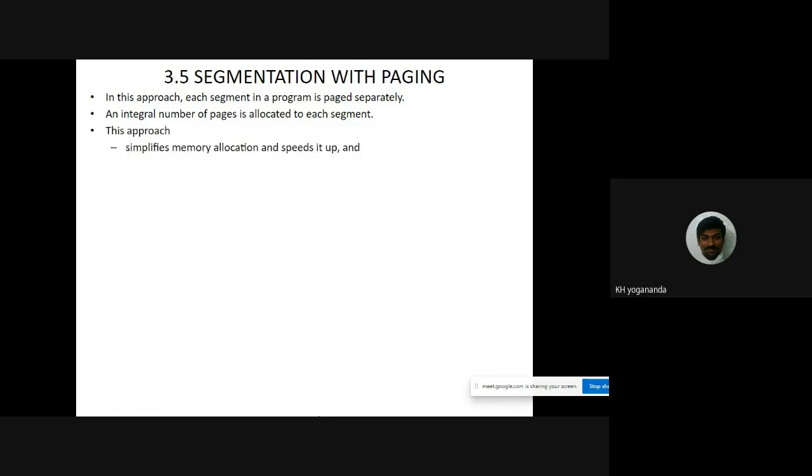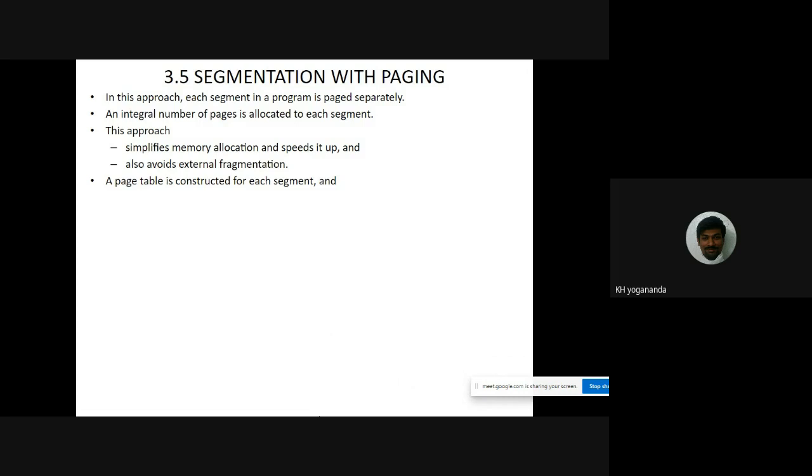By using this approach, we can simplify the memory allocation model, and we can also speed up the memory allocation process. This is one advantage, and the other advantage is that segmentation with paging avoids external fragmentation. This was a major issue we saw in the segmentation method and the other memory allocation methods also. So by using this hybrid approach, we can simplify the memory allocation, speed it up, and avoid external fragmentation. These are the advantages of this method.